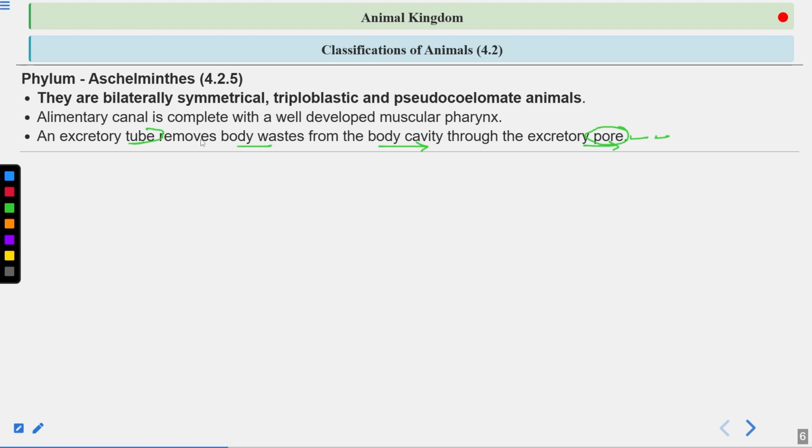So these roundworms use specialized excretory tubes, and they collect the waste from the body cavities and remove the waste through the excretory pores. So you can call it a primitive kind of kidney. Okay, clear? So they have a very simple body organization, you can see, but it is quite efficient. And this helps these roundworms to survive in various habitats.